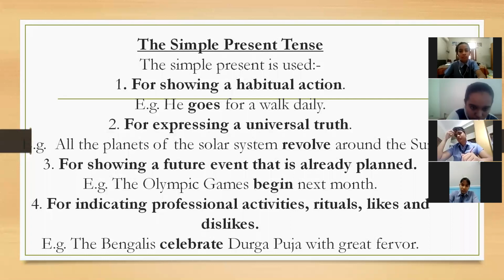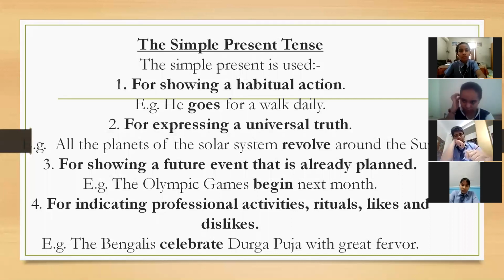The second one, for expressing a universal truth. When things are universal, when things are truth, it's not only universal truth. एक universal truth के अलावा normal जो truth होता है उसके लिए भी we can use simple present tense. For example, all the planets of the solar system revolve around the sun. This is a universal truth. So for this also we have used revolve. This is simple present tense. And in the first one, goes is again simple present tense.